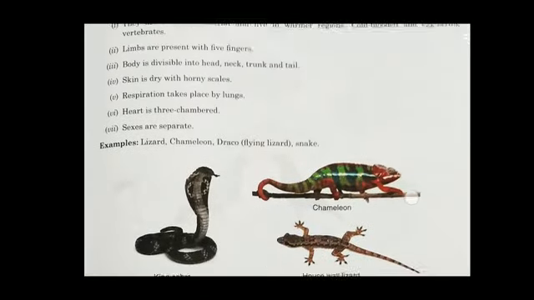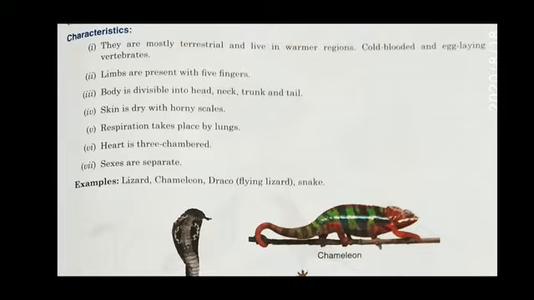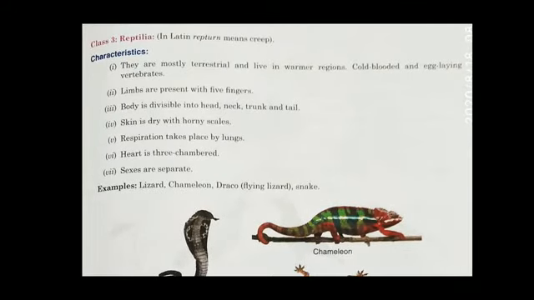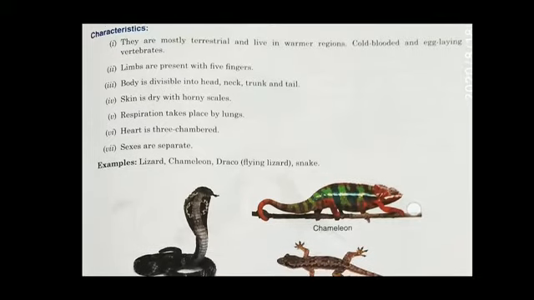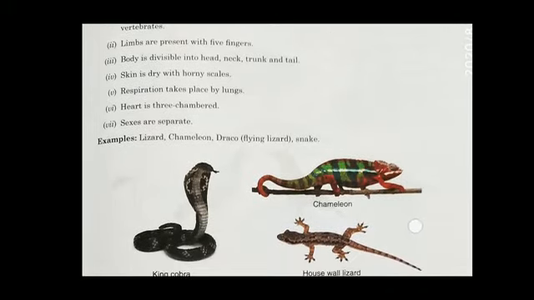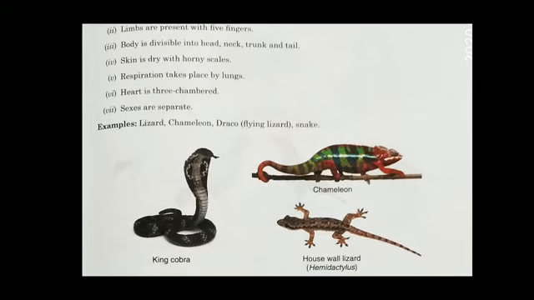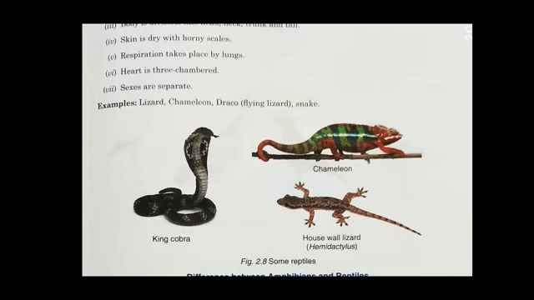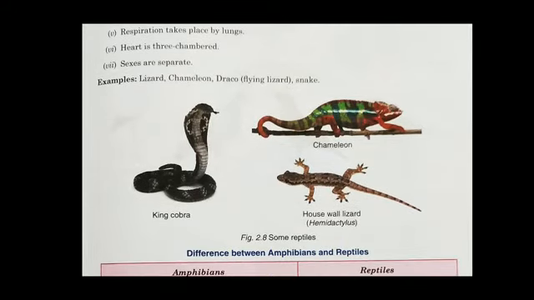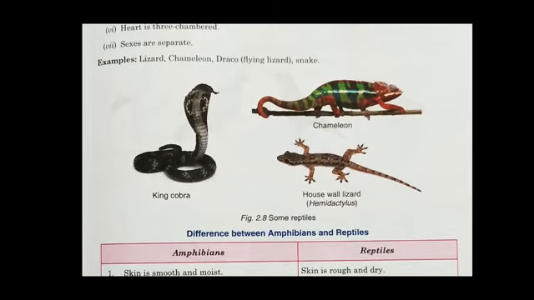Next is Reptilia, which means reptiles. They are cold-blooded, egg-laying vertebrates because they have a vertebral column, and they have limbs, and their body is divided into head, neck, trunk and tail. Their skin is dry, and they have lungs to do respiration, and their heart is 3-chambered. Examples are lizard, snake, chameleon, or Draco, which is a flying lizard.